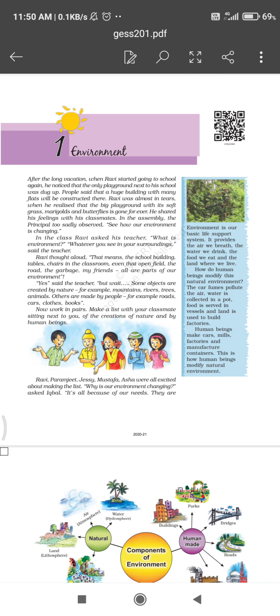So when students came to class, Ravi asked his teacher, what is our environment? Then the teacher explained that whatever is in our surrounding, that is our environment. So Ravi, Paramjit, Jesse, Mustafa and Asha, they were all friends.